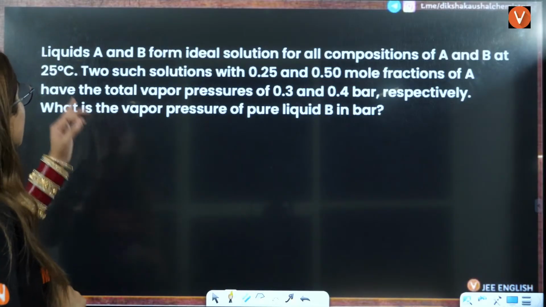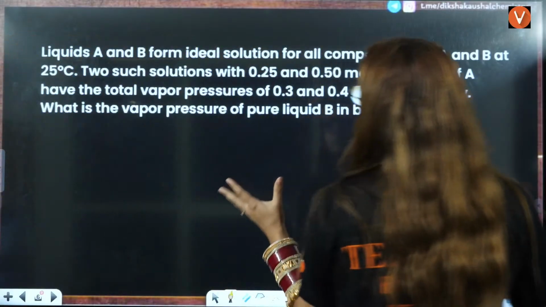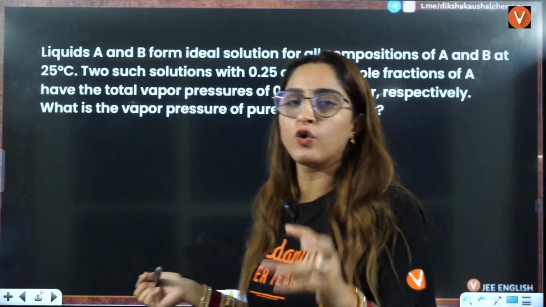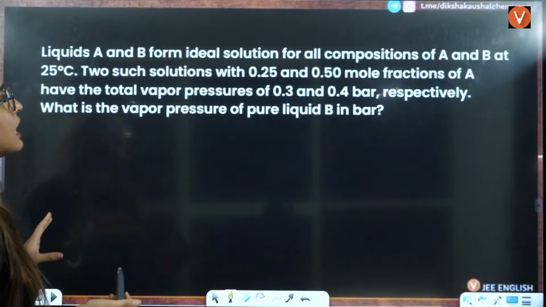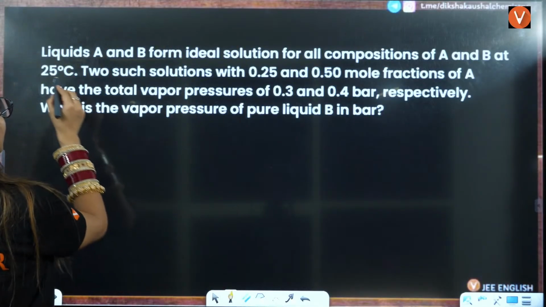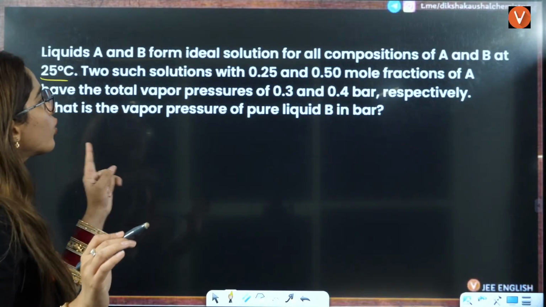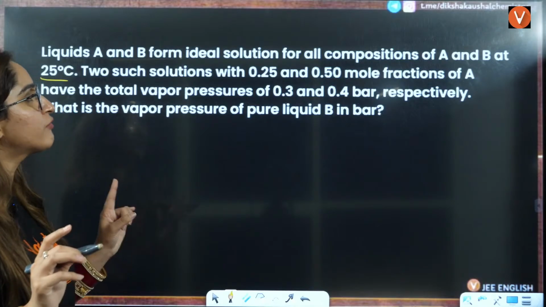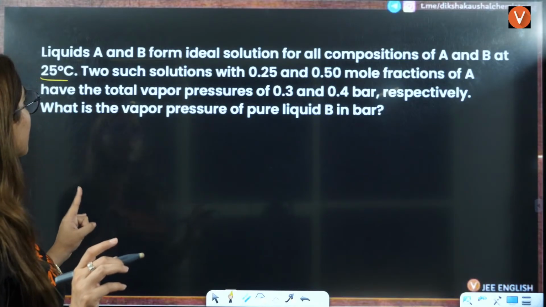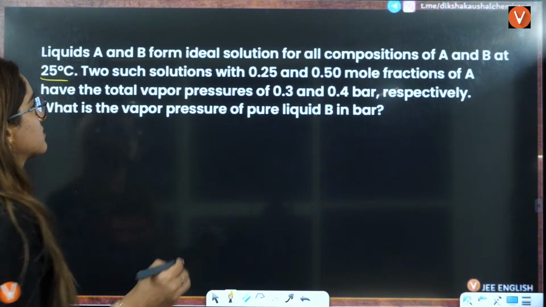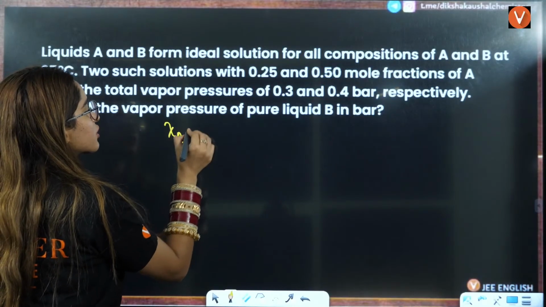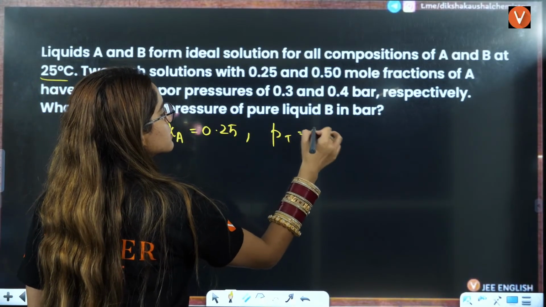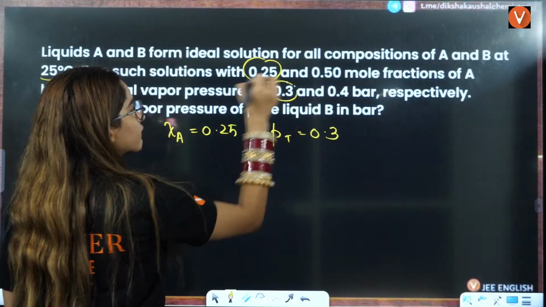Okay, next question is liquid A and B form ideal solution. You have one liquid A, one liquid B. They form an ideal solution. That means they follow Raoult's law, right? For all compositions of A and B at 25 degrees Celsius, two such solutions, with 0.25 and 0.5 mole fractions of A, have the total vapor pressure. See, if mole fraction of A is 0.25, the total vapor pressure there is 0.3. If this is 0.5, this is 0.3.